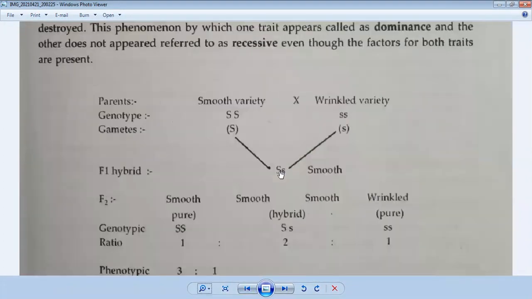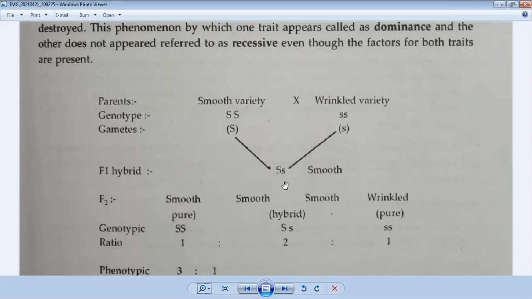So you can see here the smooth variety and the wrinkled variety. If we cross these two parents, capital S and small s, we will get the next generation, capital S, small s. This capital S, small s is called the F1 hybrid or the F1 generation.